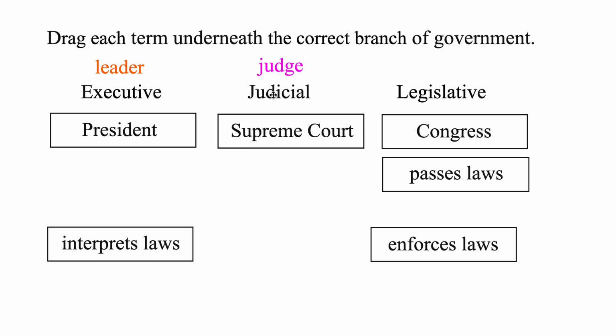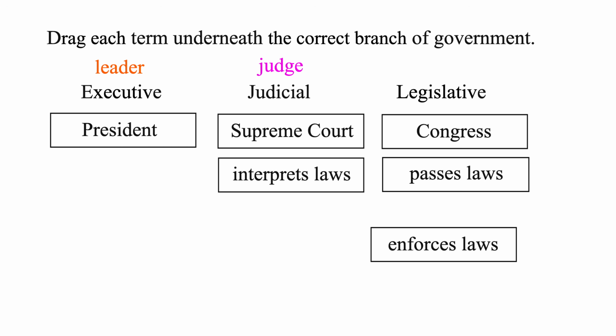Okay, what do judges do? Do they interpret the law or enforce the law? Well, it seems like both, but if you think about a judge declaring somebody guilty or not, they're really interpreting the law to see if somebody broke it. So the judicial branch or judges are in charge of interpreting the law. So that leaves the executive branch in charge of enforcing the law.